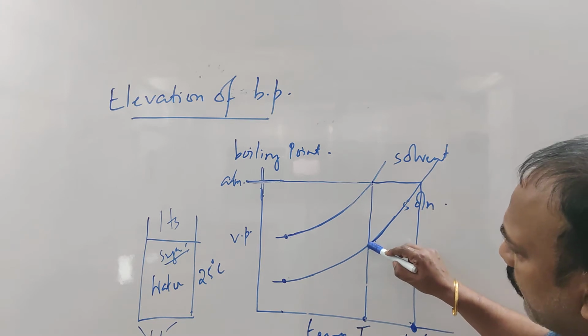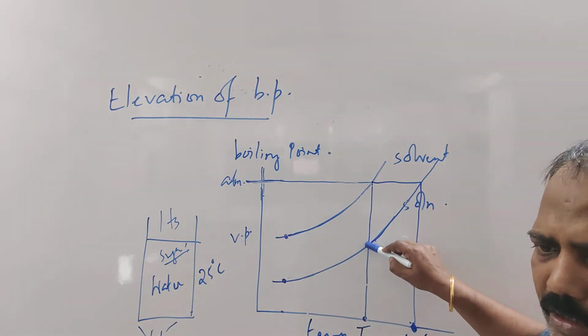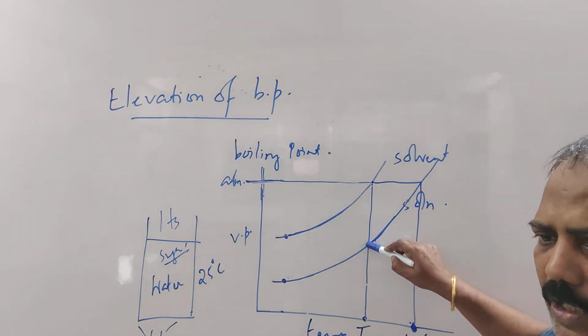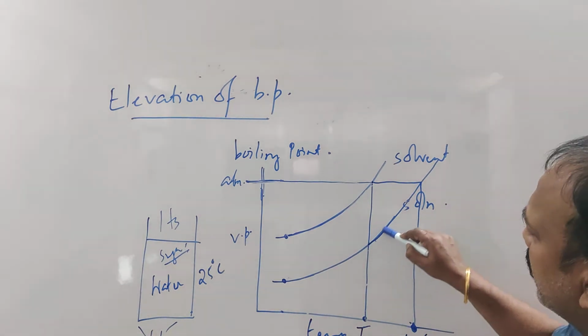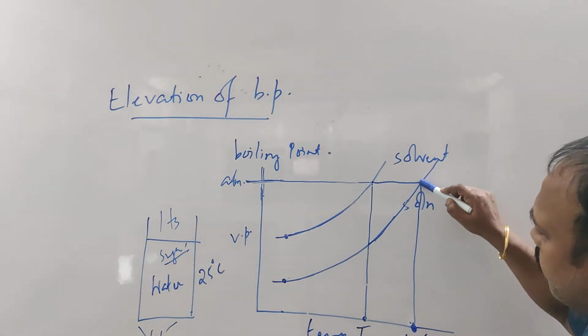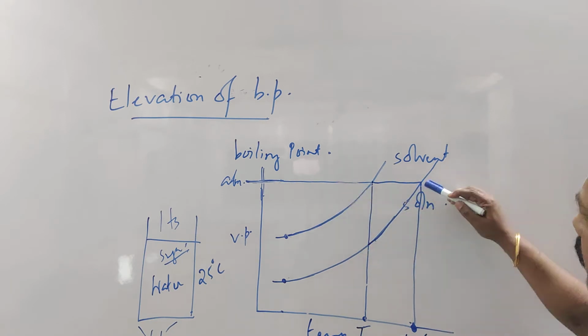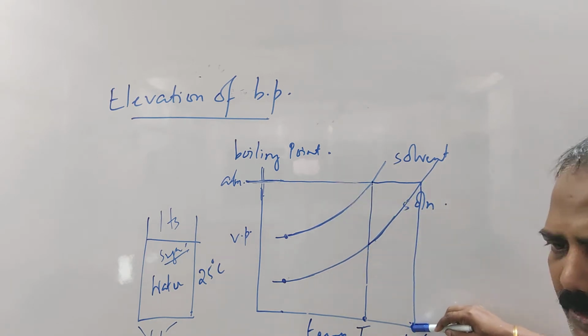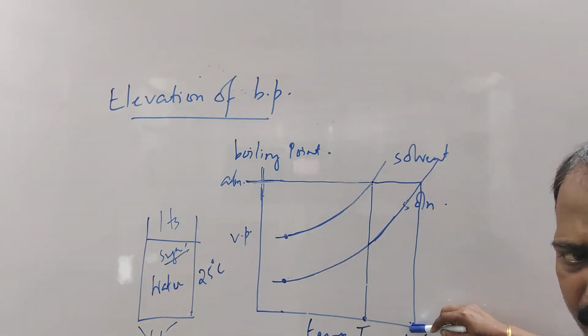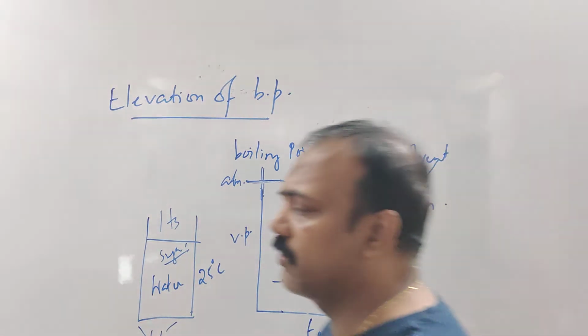When we reach the temperature where the solvent boiled, the solution is not going to boil. We have to increase the temperature further. At one temperature, it will become equal to atmospheric pressure. At that particular temperature, the solution will boil. That is the boiling point of the solution. So the boiling point of the solution is elevated.